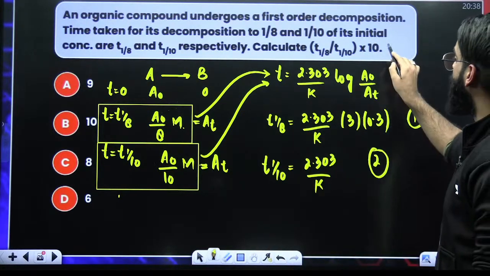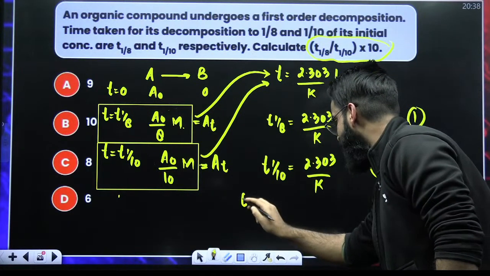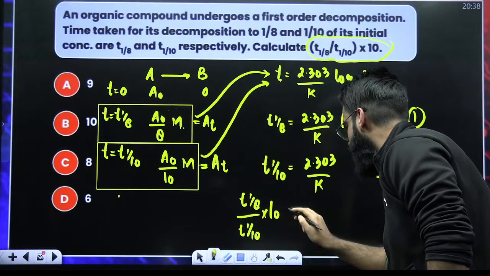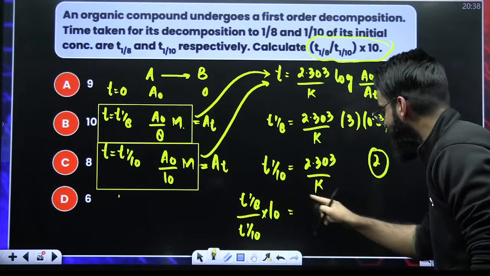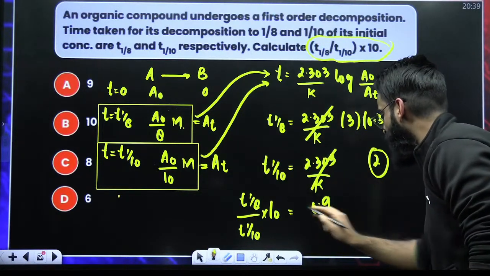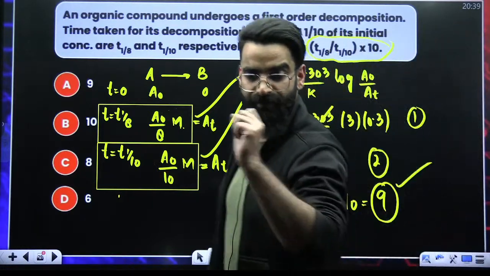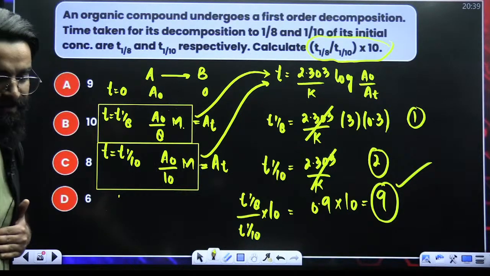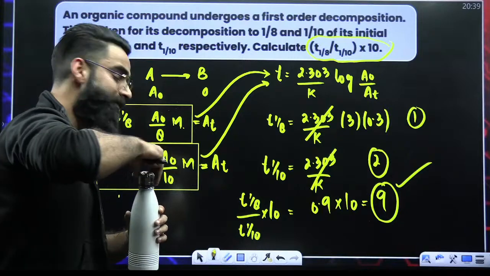Now, my dear students, as per the question, I have to get the value of T1/8 divided by T1/10 multiplied by 10. T1/8, this is the value. T1/10, this is the value. So divide the two. This term cancels out. So this becomes 0.9, and 0.9 multiplied by 10, the overall value at the end comes out to be 9. So 9 is going to be the final answer of the question. Right? All clear? I believe all the things are getting slowly clear to you.